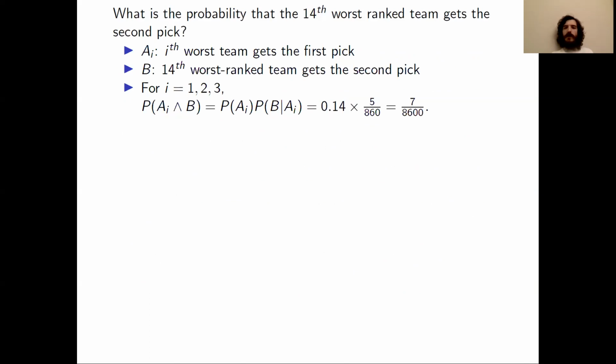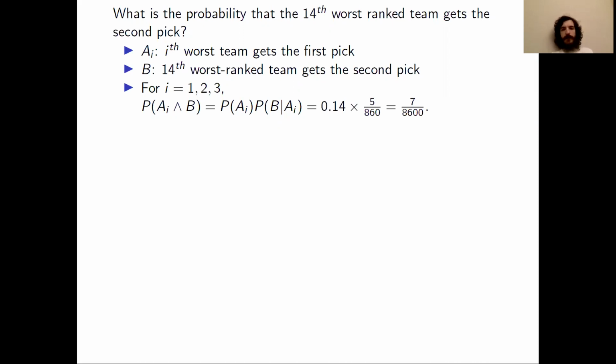So let's say i equals 1. Then if we want to find the probability of A_i and B, we can use the fact that the probability of the conjunction of 2 events, probability of A_i and B, is equal to the probability of A_i times the probability of B conditioned on A_i. And that means that we just have to calculate probability of A_i and probability of B conditioned on A_i.